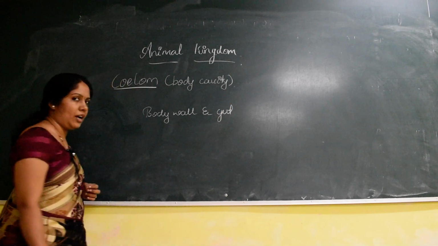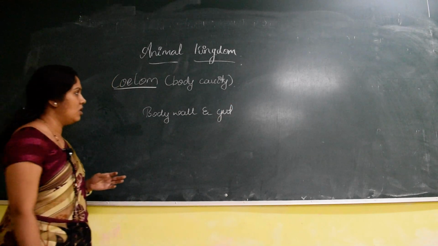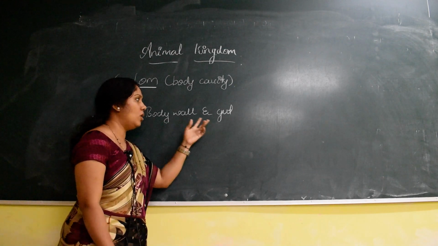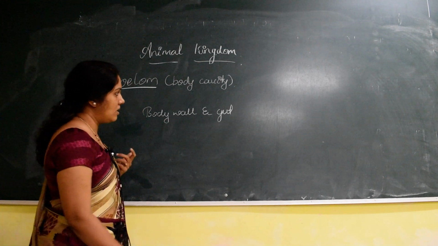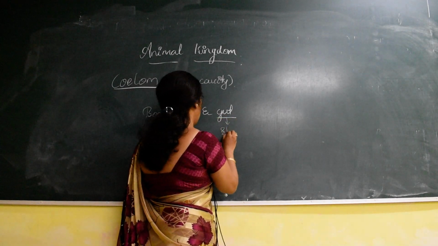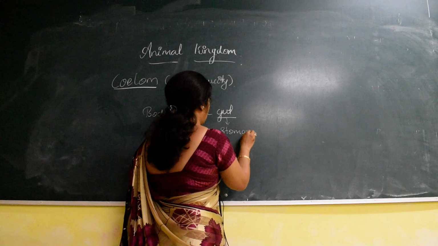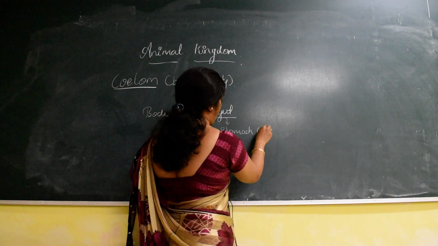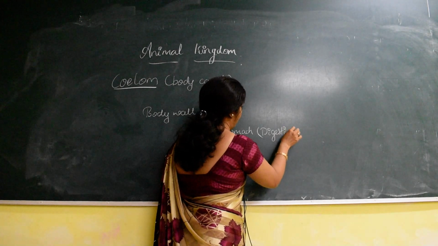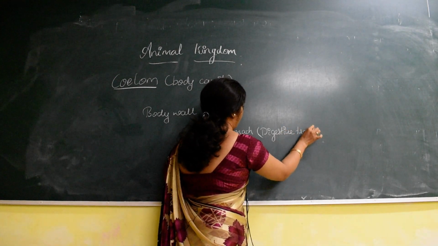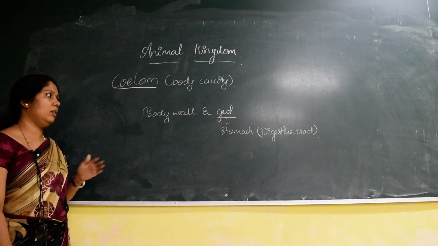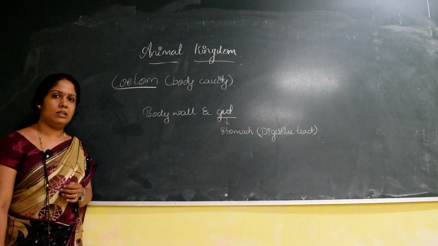Cavity is nothing but space, so where does the space exist? It exists between the body wall and the gut. Wherever you come across the word gut, it refers to the stomach, or you can also say the digestive tract.